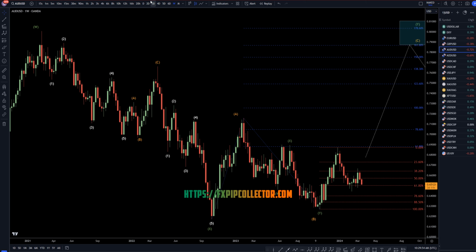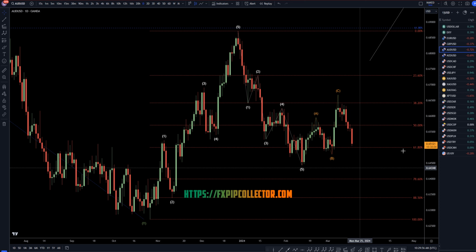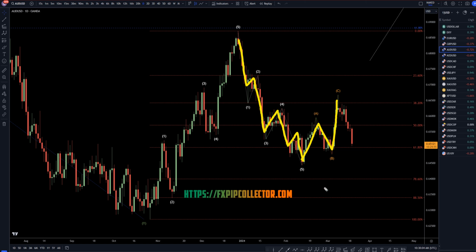So taking it down to the daily time frame. On the daily time frame, to me, it does look like a downtrend, which I have seen for quite a while now, and it definitely looks like 3 waves up. Now we do have interest rate coming out tomorrow for the US dollar, but at this point it really looks like this is a wave A, looks like this is a wave B.